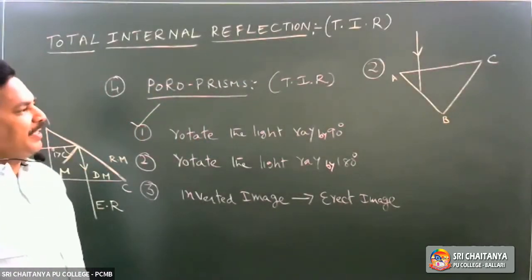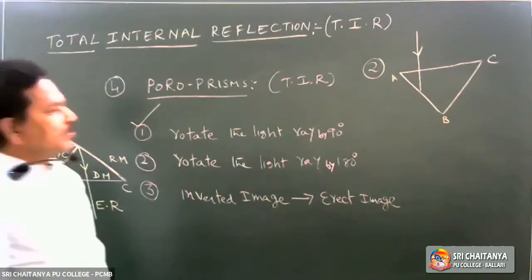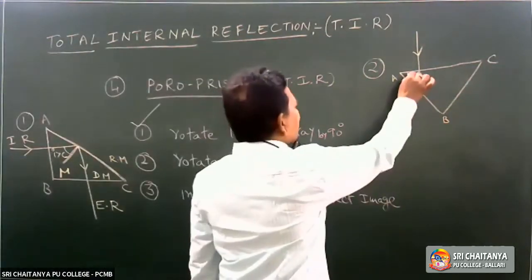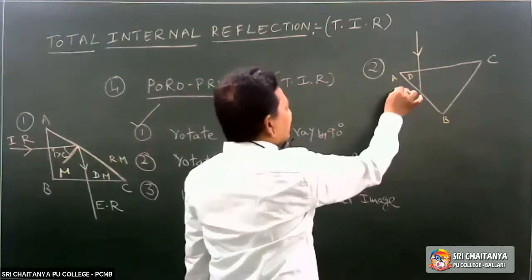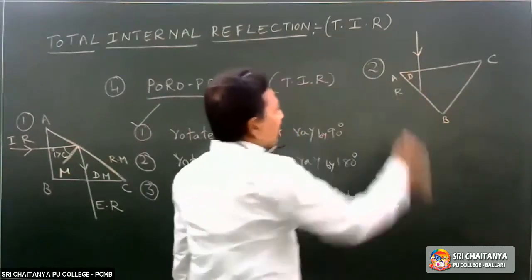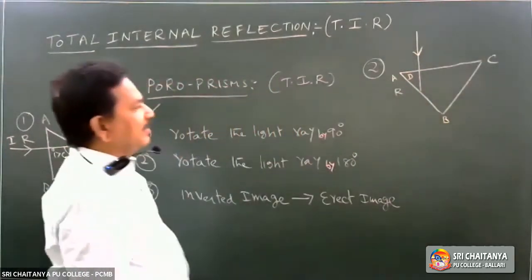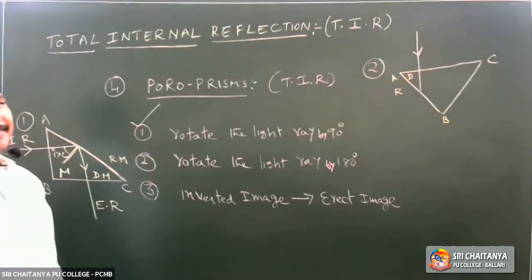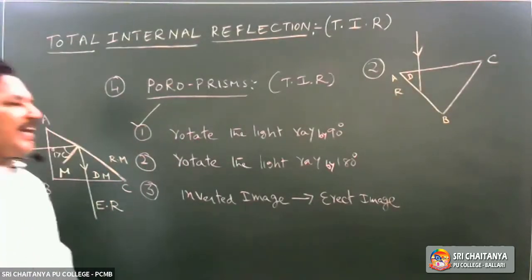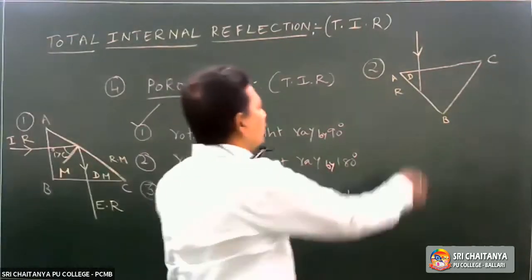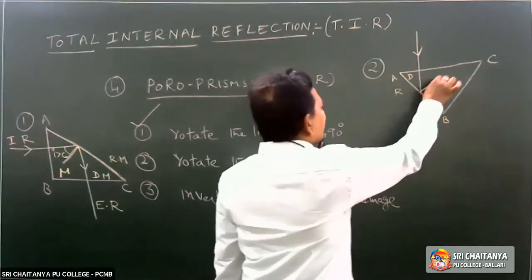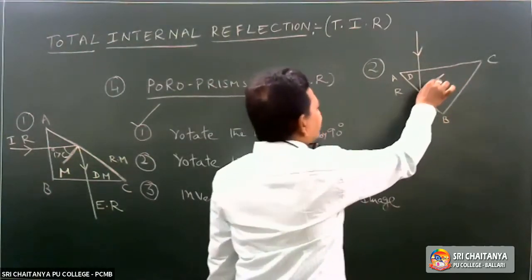Here, this is the denser medium. This is the rarer medium. So the light ray is traveling from denser medium to rarer medium. Once again, I value greater than C. This is normal.